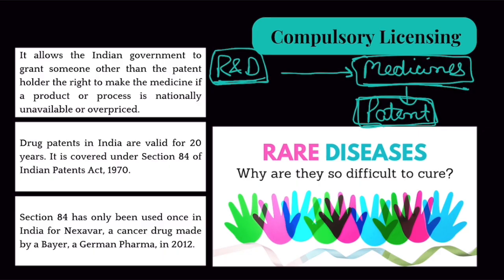As soon as that company is granted a patent on that medicine, that company would hold the right to make, market and sell that drug exclusively. I'll repeat it. When a pharmaceutical company gets a patent on a medicine, it means that only that company would be allowed to make and sell that medicine.